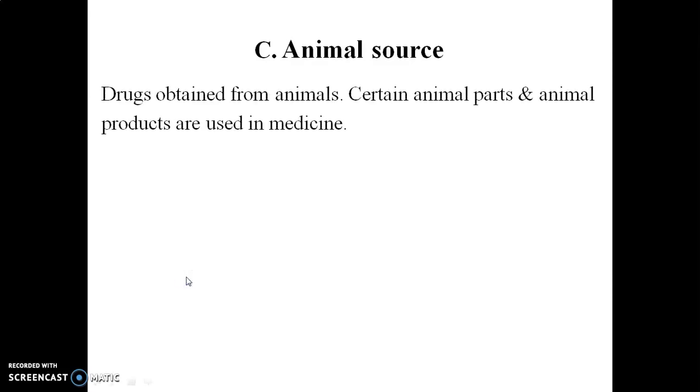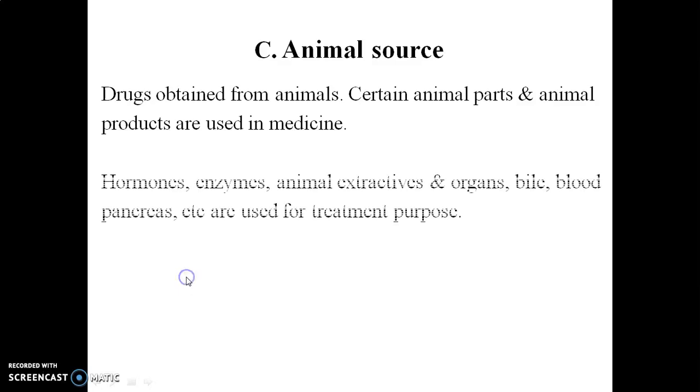Here the animals, their products, or particular hormones and enzymes which are prepared in those animals, are used as a source of crude drugs. Some animals have the same physiology as human beings, and certain enzymes and hormones are secreted by that animal similar to those of human beings. Accordingly, those enzymes, hormones or animal products are obtained from that particular animal and used as a source of crude drugs. Now we will see how these act.